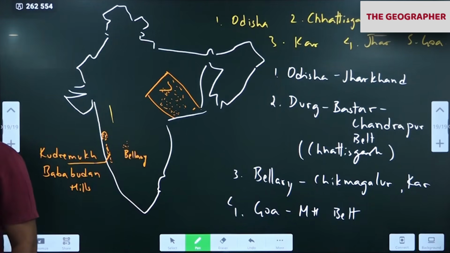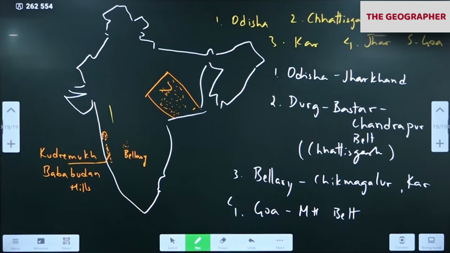So earlier India was in sixth place. Now we have come to fourth. Third is China. You notice. That means India stands fourth now.